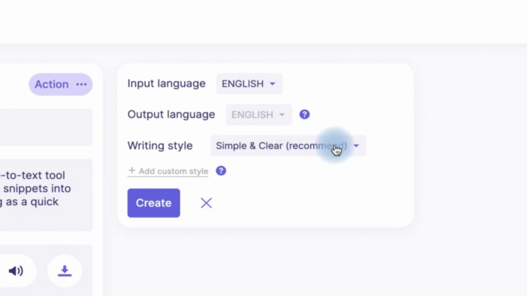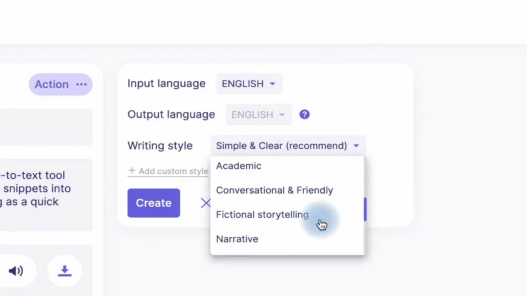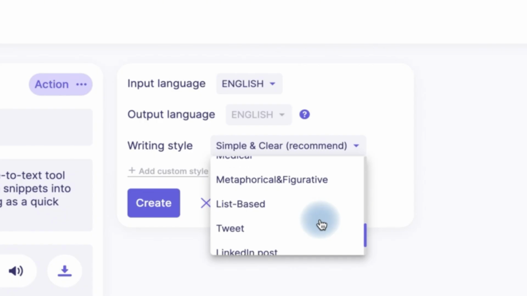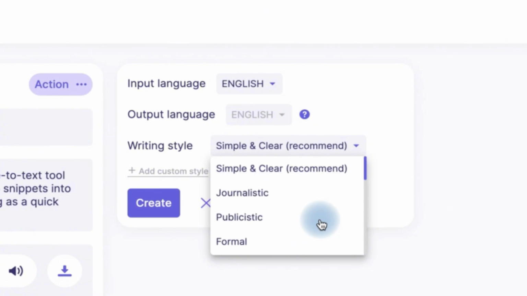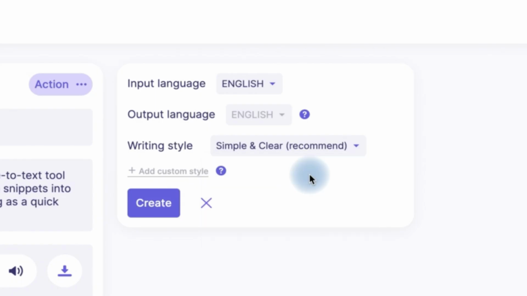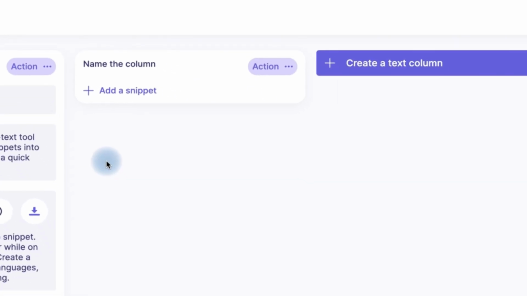And then the writing style, you can choose from the available writing styles. You can see metaphoric and figurative, list-based, tweet, LinkedIn post, shorten and summarize. You can see journalistic, publicistic, formal, simple and clear, which is the most recommended option over here. So let's go with simple and clear, and then we can go ahead and say create. So this is going to create a column.